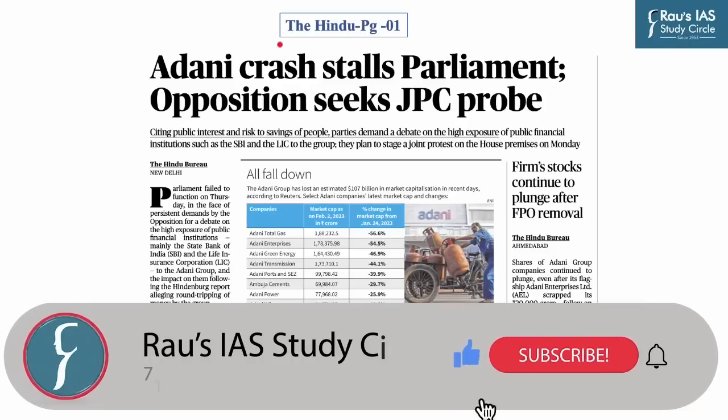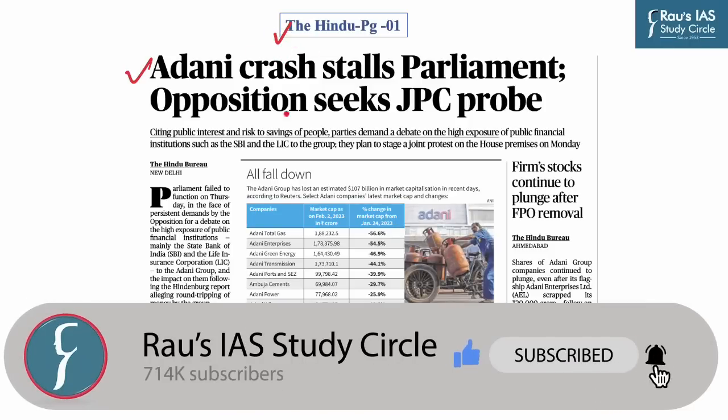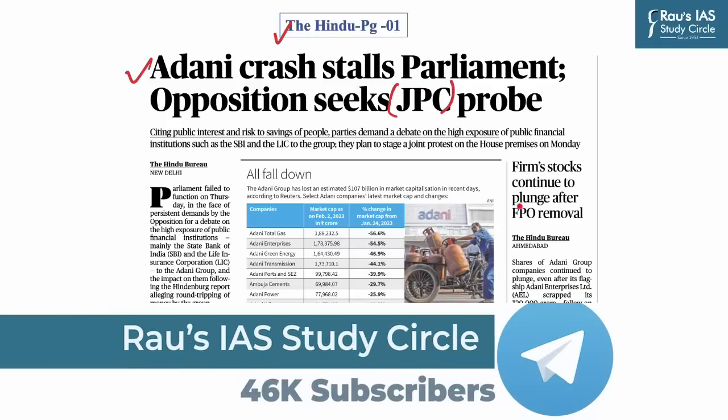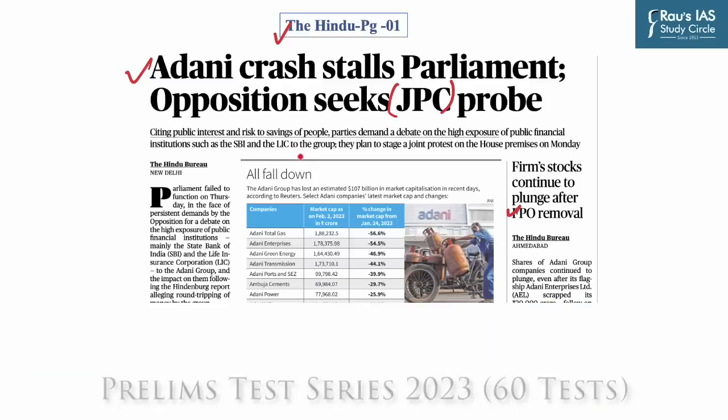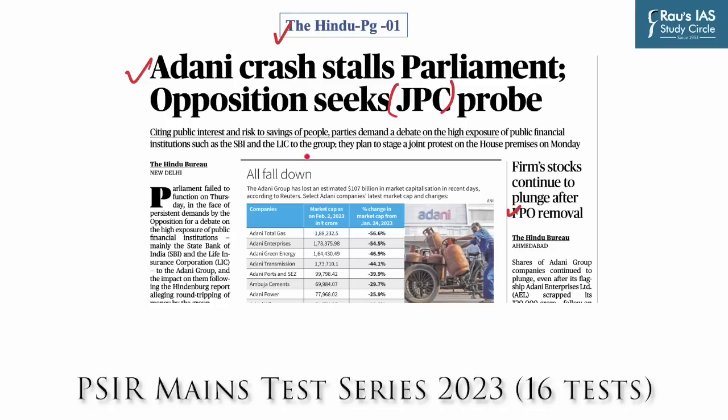Let's begin the discussion. The inspiration for the first two questions of today's discussion comes from this news which featured on page number 1 of The Hindu newspaper. The news talks about the Joint Parliamentary Committee as well as the FPO, that is follow-on public offer. There is an uproar in Parliament, with the opposition demanding a joint parliamentary committee probe into matters related to recent developments in the Adani Group. The opposition has cited public interest and risk to the savings of people.